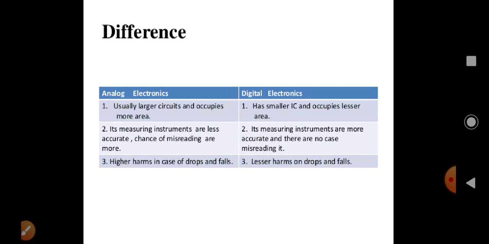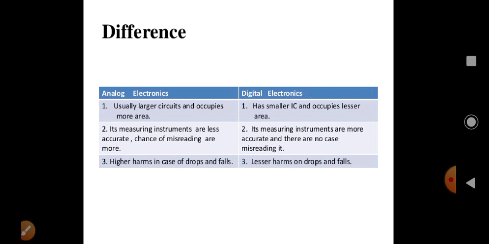Second, in analog electronics, measuring instruments are less accurate and the chance of misreading is more. But in digital electronics, its measuring instruments are more accurate and there is no case of misreading.